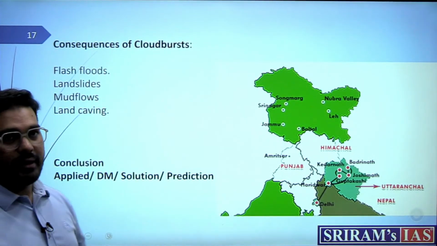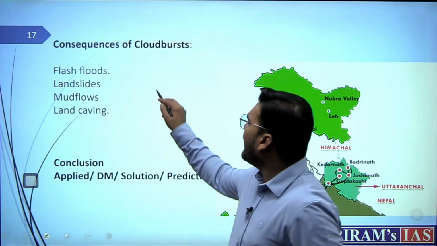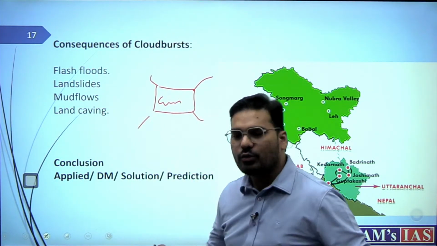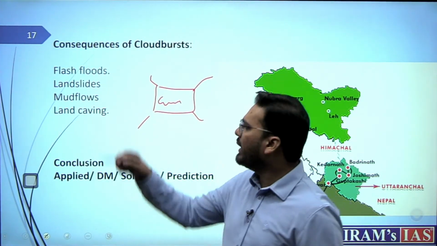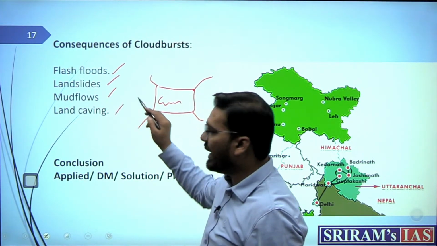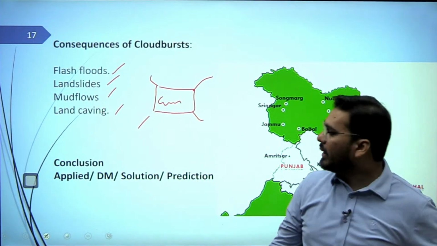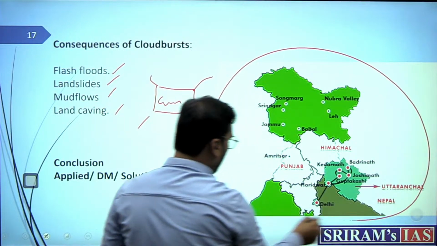Now, consequences is something which has not been asked, but you can show them by writing 1, 2, 3, 4, or even if you don't want, don't show. No problem. But it can cause flash floods, as you mentioned, landslides, mud flows, land caving, anything can happen, right? This keeps happening. Now, this is the type of map I was actually talking about.